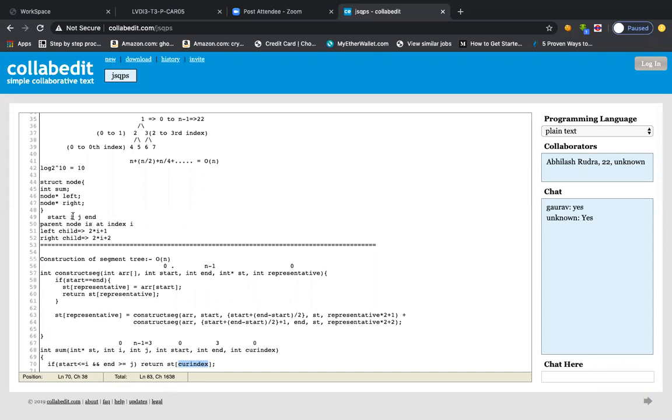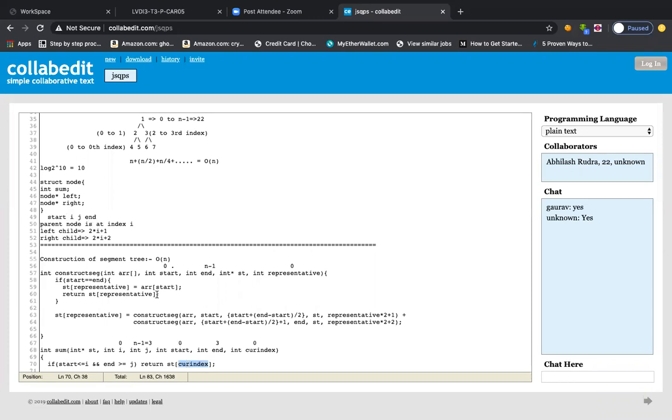What I'm trying to say is that i and j were there, and start and end used to lie between i and j. Since we are going bottom up, we are trying to decrease the start value and increase the end value. The moment start is less than i and end becomes greater than j, it means we got the current index as the exact representative node, so we'll just return that one. Sasi, is it clear to you now?